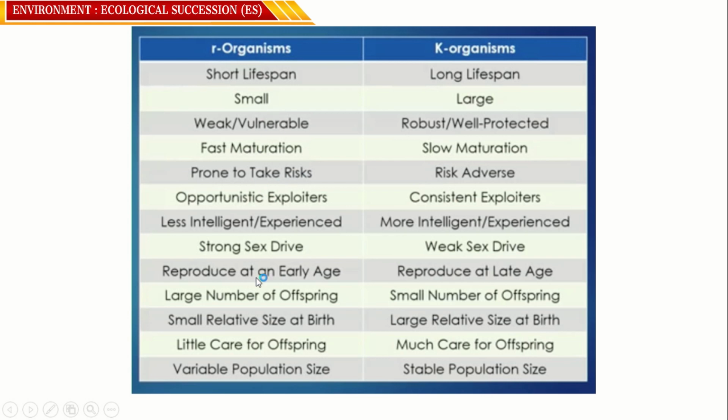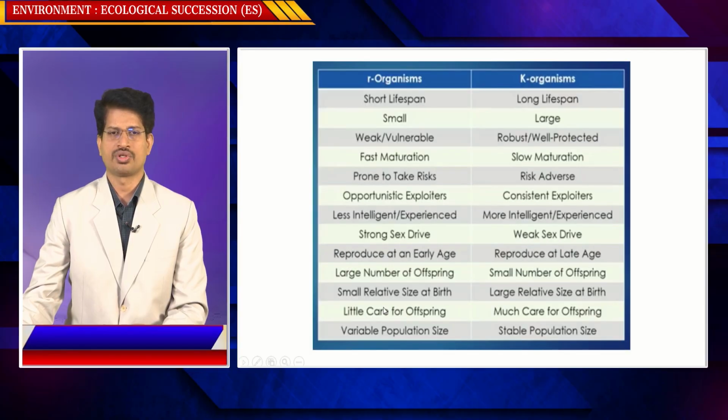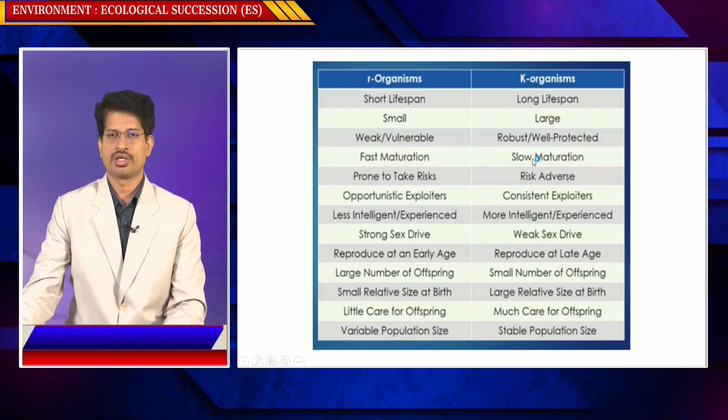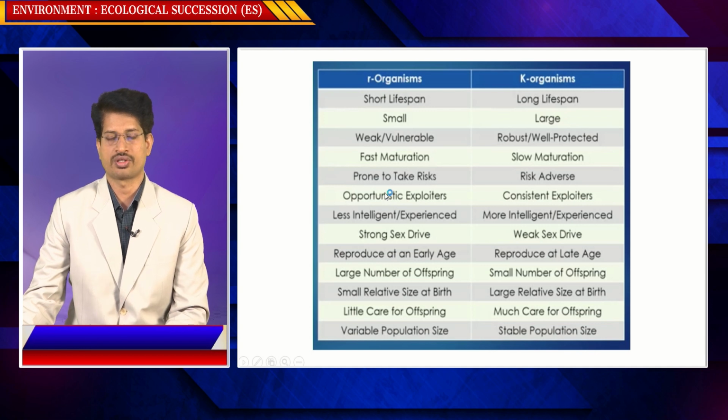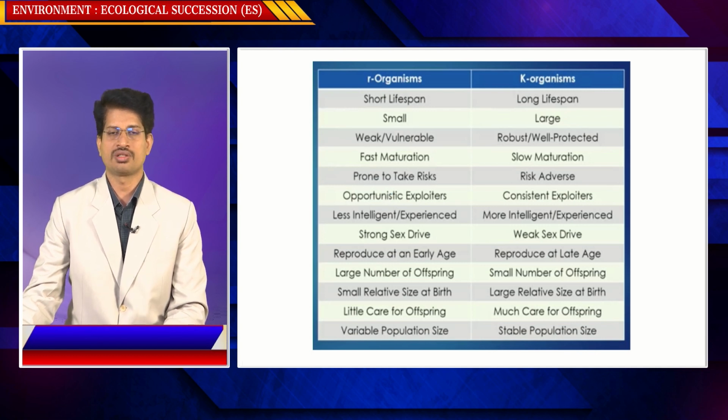In this process, the parental care taken in K organisms is of a longer duration, whereas in the case of R selection, the care taken is less.